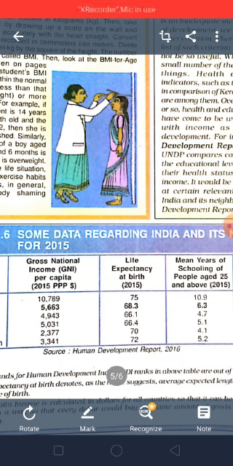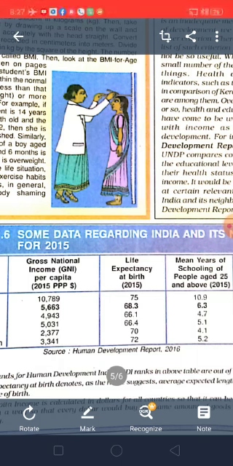So here we can observe in this table that even though Sri Lanka is smaller in size or in population, whatever may be, than India, it is good in all aspects when compared to India. Means it is good at national income, means average income, per capita income. It is good at life expectancy at birth. Even it is good at mean years of schooling, and even it is good at HDI rank also.